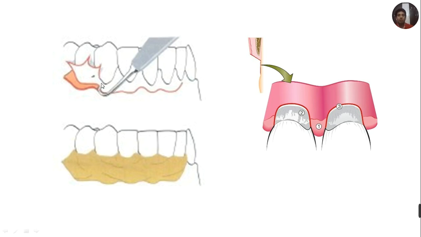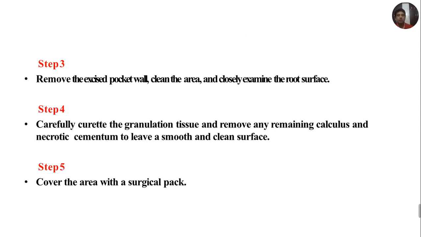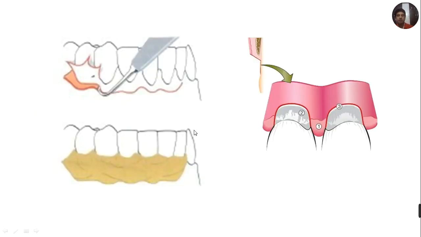With the help of a curette, this tissue will be removed. Then the teeth are properly scaled and planed to remove any necrotic cementum or calculus, and then a surgical pack is placed on the surgical area.